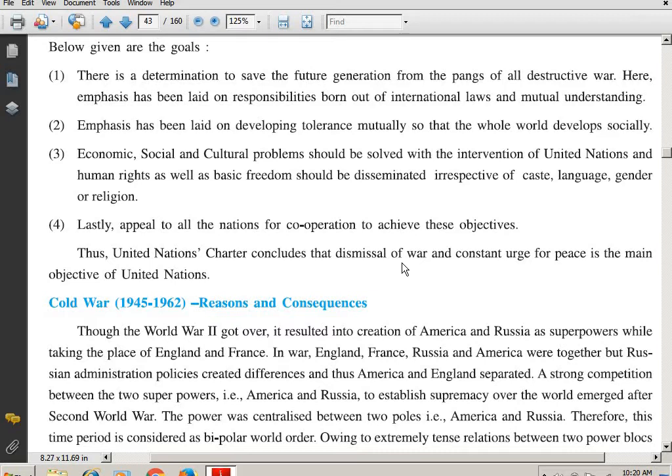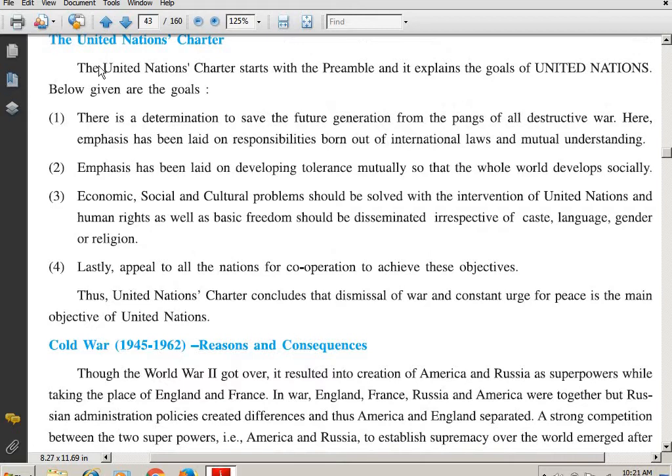Underline that, students. So this question can be asked for 2 marks. Here the 4 points have been given and you begin writing from the United Nations. So you have to make the 6 points, students, for 2 marks. So that is about the United Nations Charter.